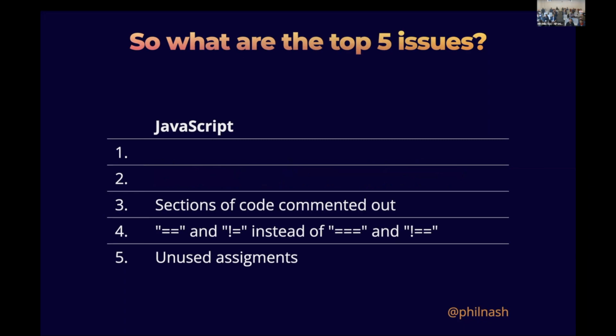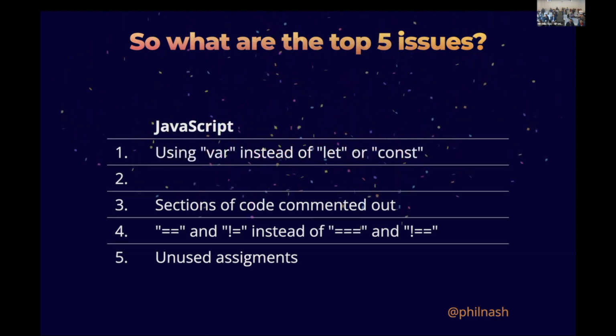Maybe something related to async await. Async await. Oh, that's an interesting one. I don't think it's popular enough for that to be that big of a problem yet. It's a good one. Misuse of promises is one that I keep coming across in my own code, which is annoying. No, our top one in JavaScript is using var instead of const or let.